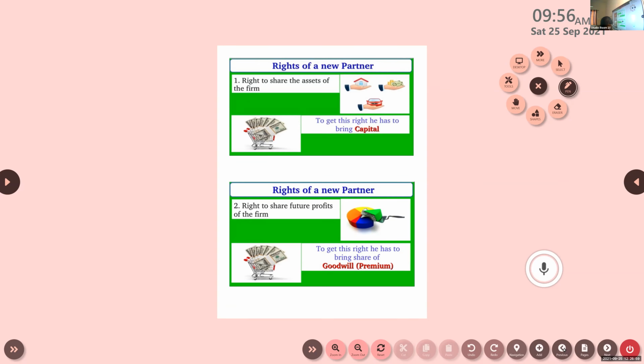Don't forget to underline the second paragraph. You can see the capital contributed by the new partner. He can either contribute it in the form of cash or in kind.